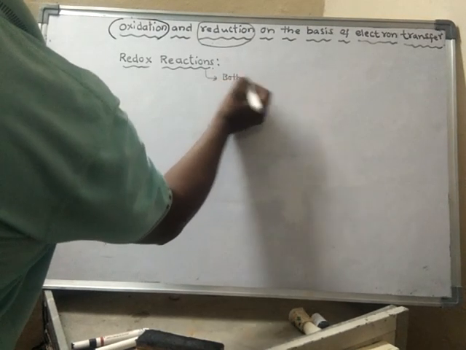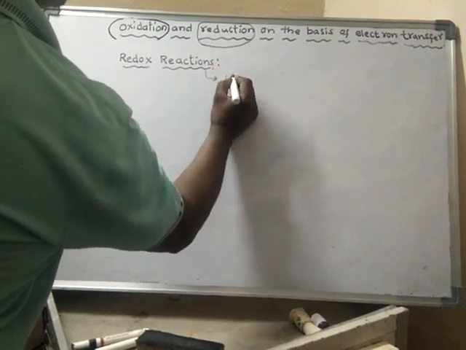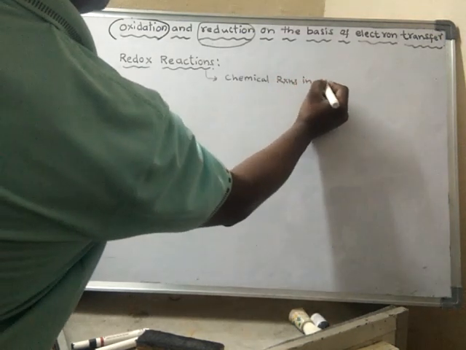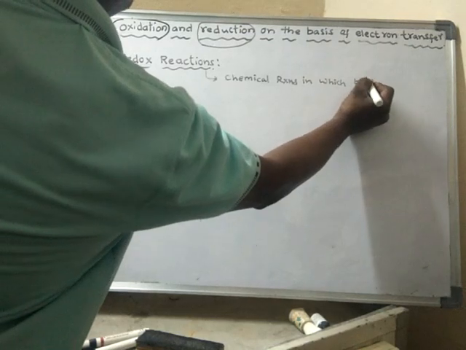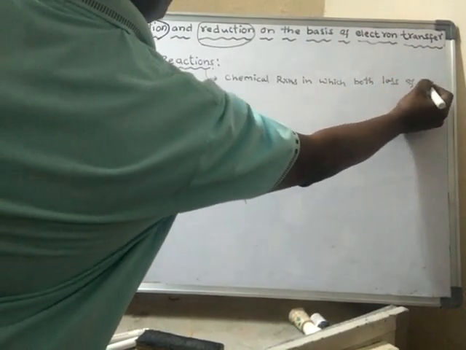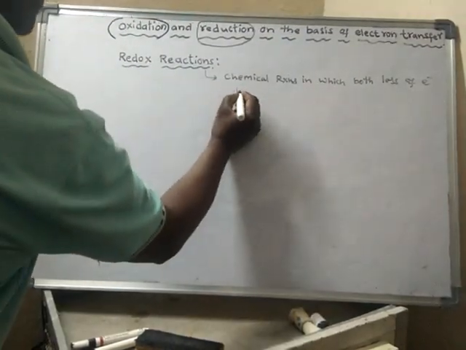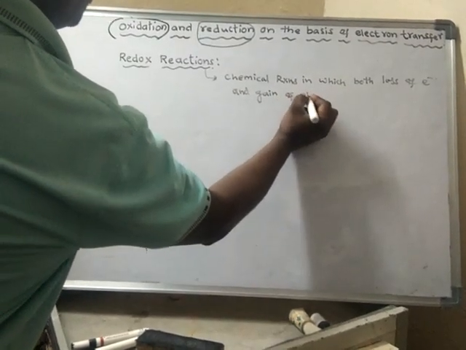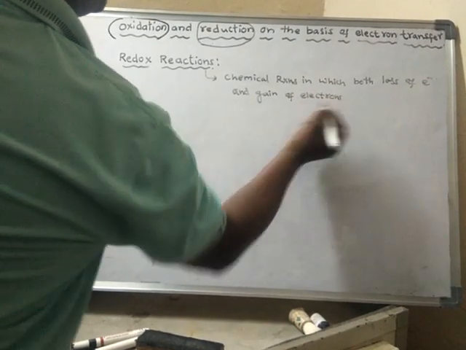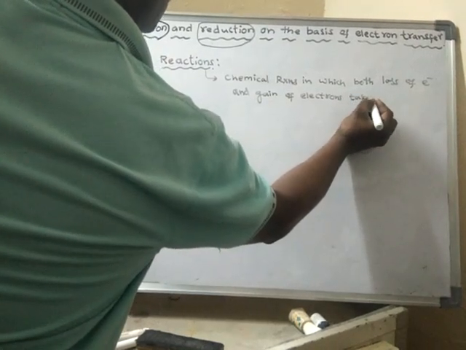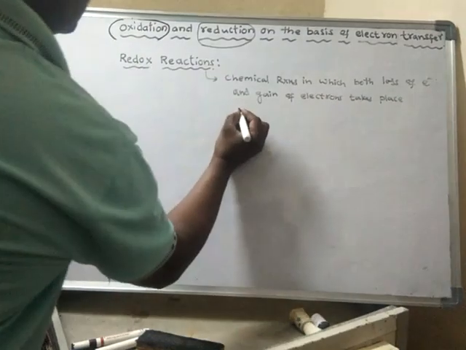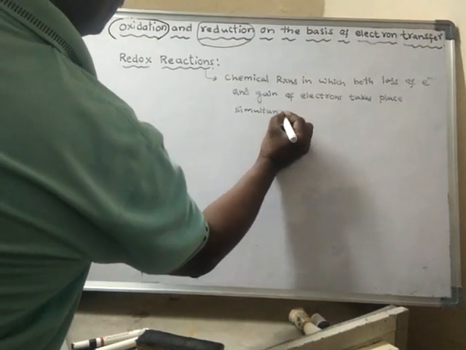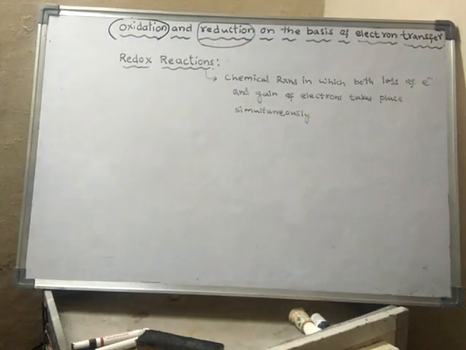That means chemical reactions in which both loss of electrons and gain of electrons take place simultaneously, that means at the same time.